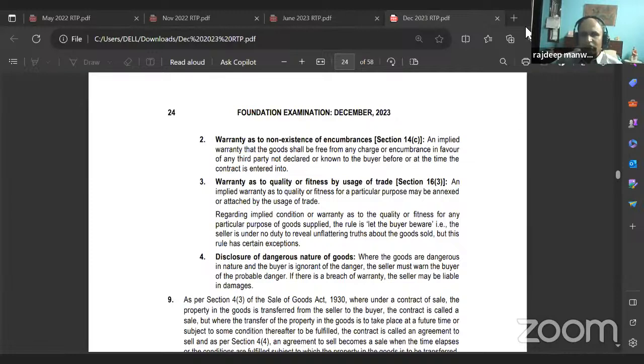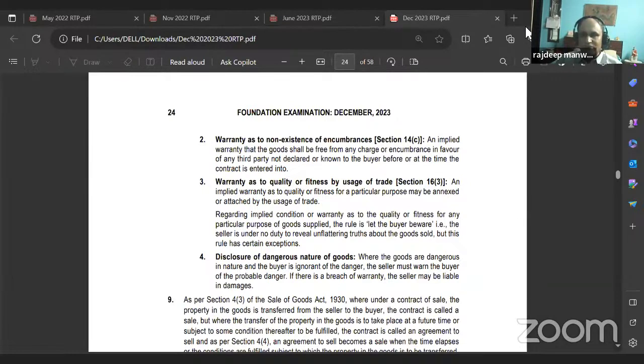The moment you start leaving out questions in the exam, the chances of you passing become very, very difficult. Because now they are marking your paper on 85, and from 85 you have to score 50 or 40 or whatever it is. Correct or no? Which is not great. Like say World Cup is going on, one team scores 350 in 50 overs. Now you are asking that other team to score the same 350 in 40 overs. 10 overs have been cut off. Isn't it difficult? Yes or no?